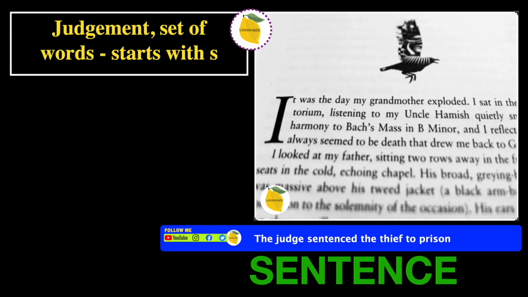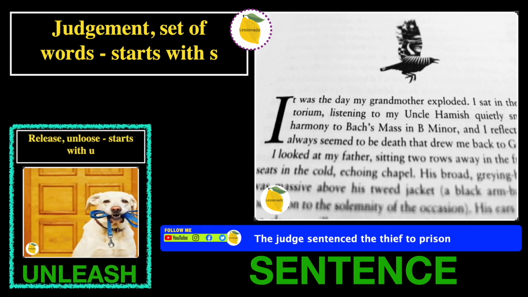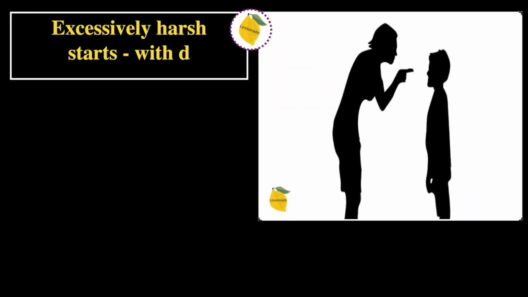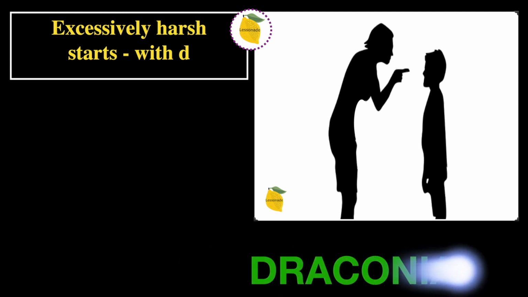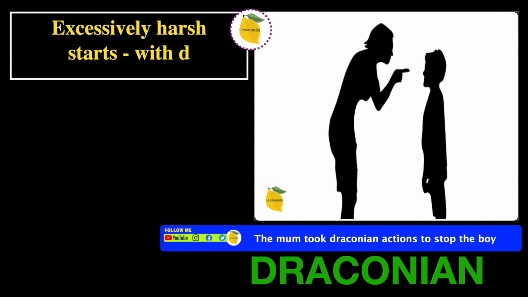Now let's once again recall the previous slide and try to remember the previous slide. And the previous slide is unleash. Let's go on to the next one. Excessively harsh starts with D. In this picture we can see the mother being excessively harsh to the boy. So this means the word will be draconian, and the sentence is the mum took draconian actions to stop the boy.